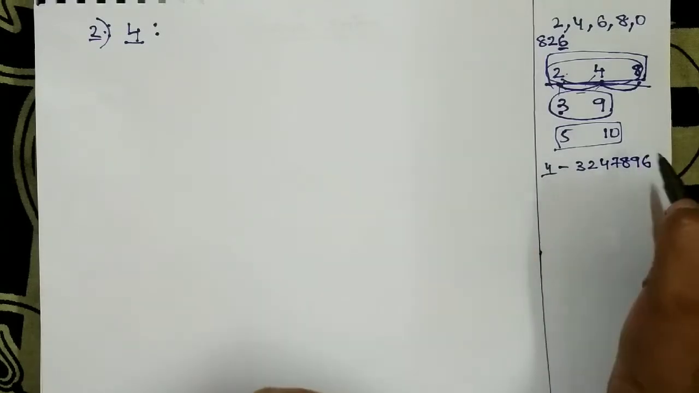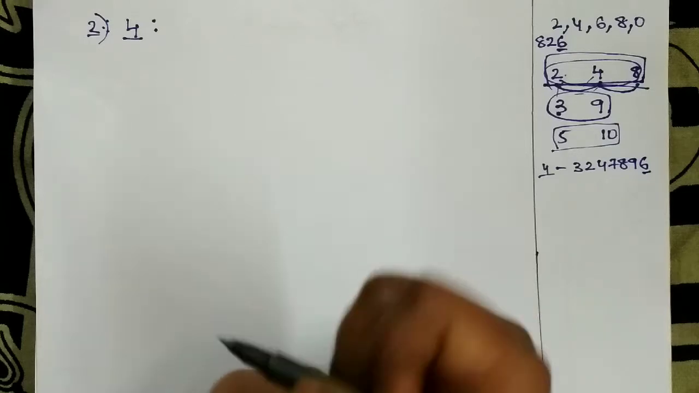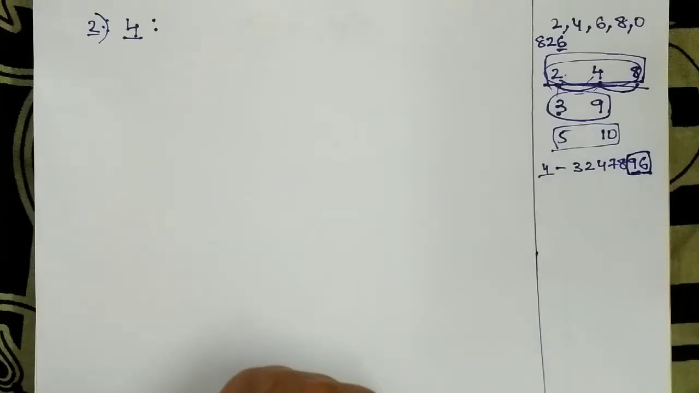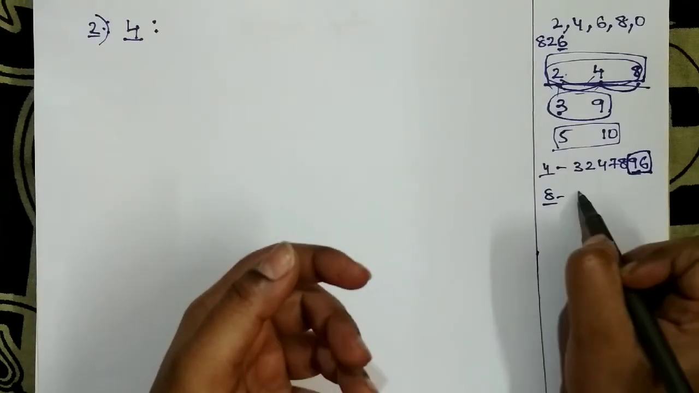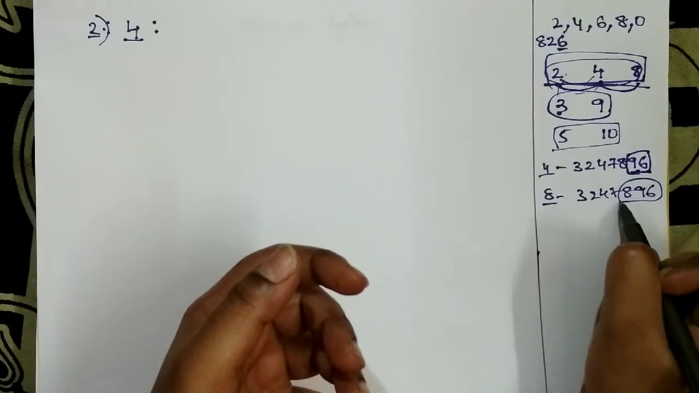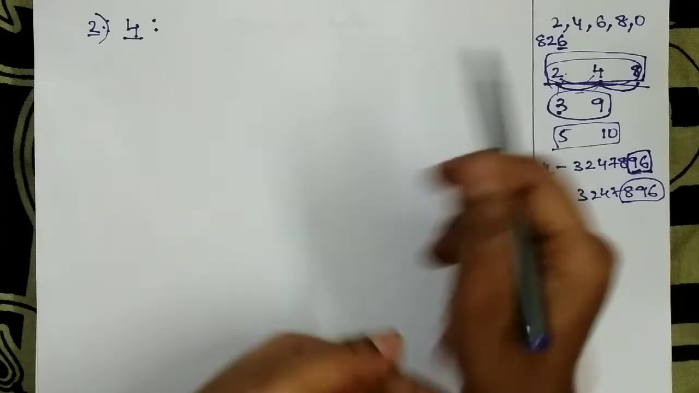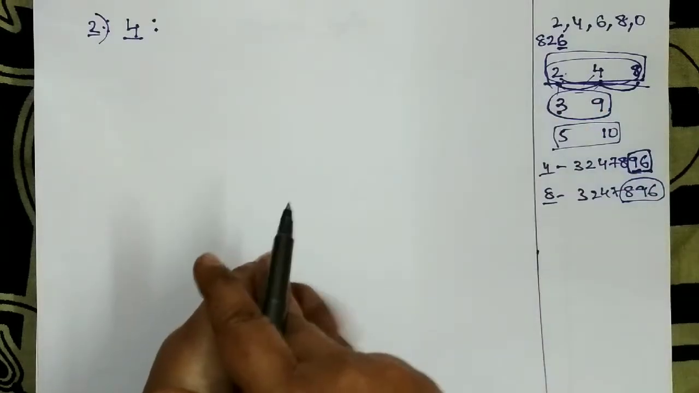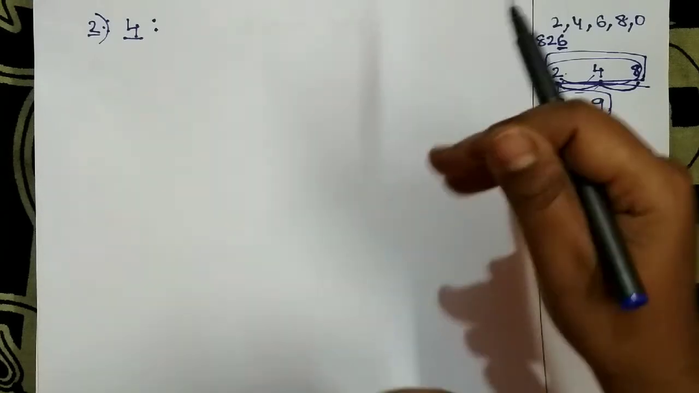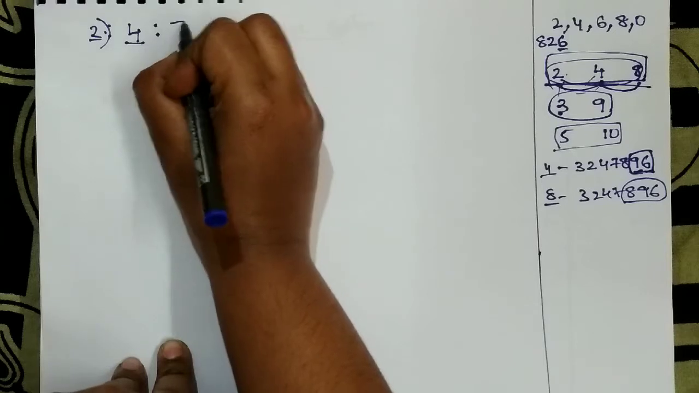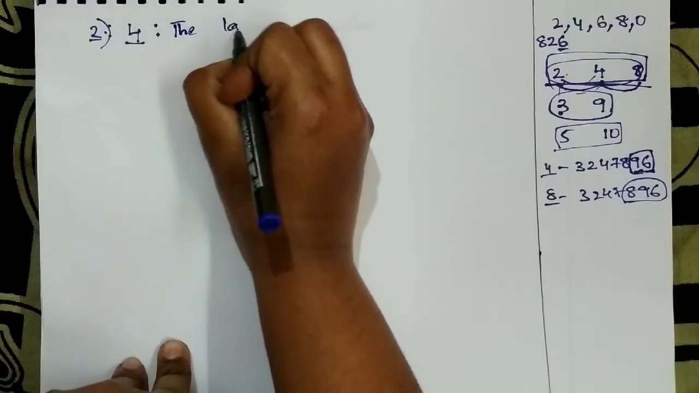For 2 you'll check only the units digit, but for 4 you should check the units and tens digit, the last 2 digits. For 8, the last 3 digits. Suppose I am taking the same number, you should check the last 3 digits. So what is the checking? Here I am telling that we should check 2 digits, we should check the last 3 digits. What is that checking now? So here for 4, the last 2 digits